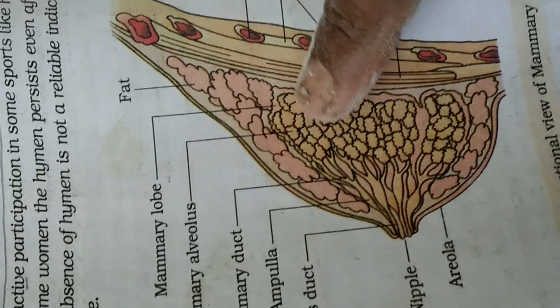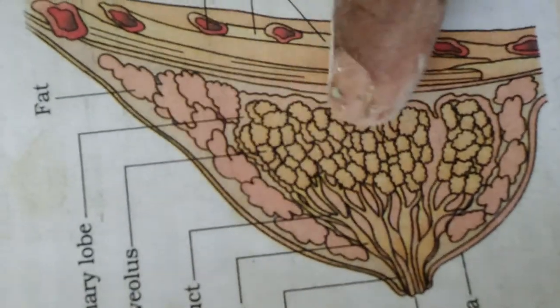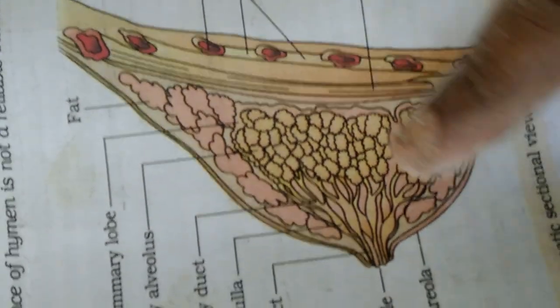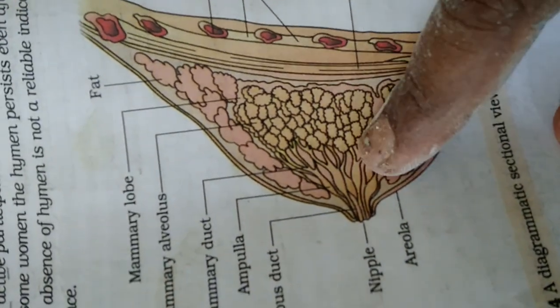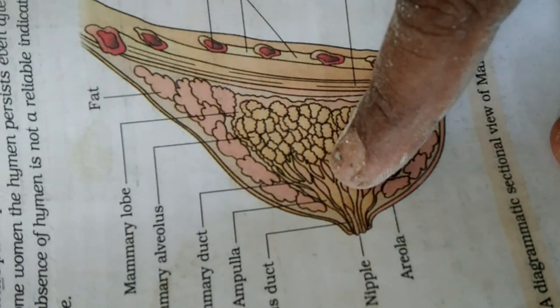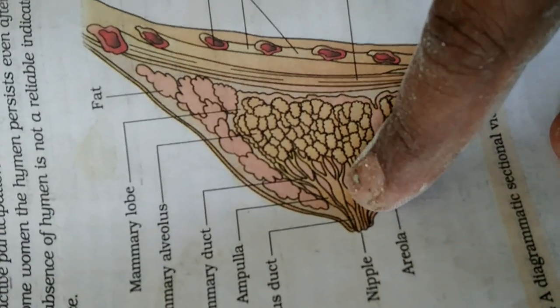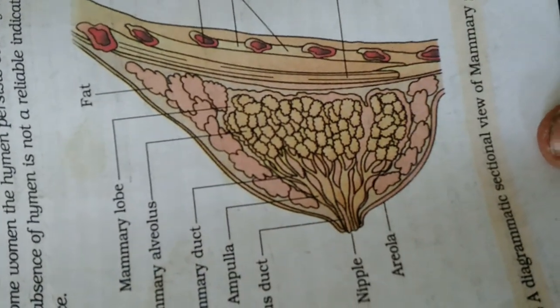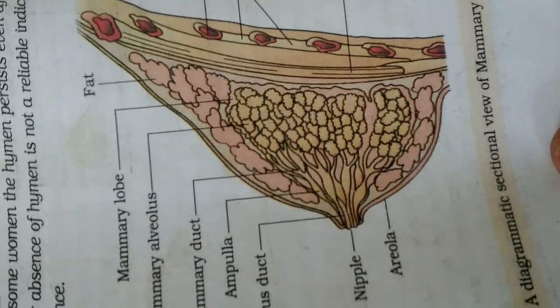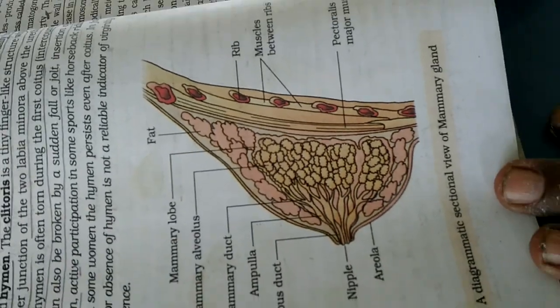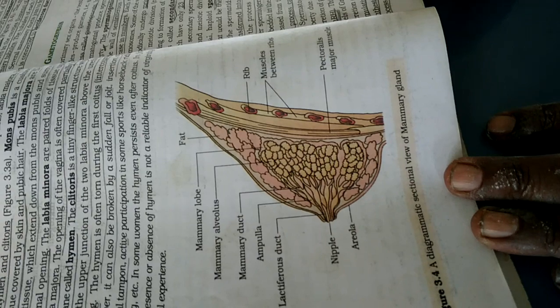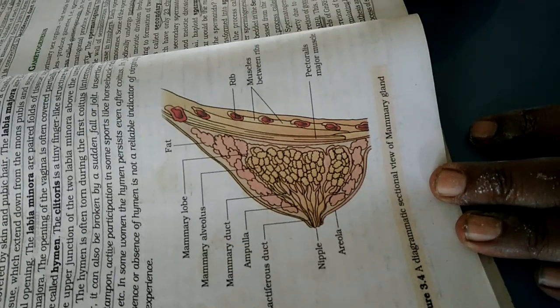Such alveolar tubules are connected to alveolar ducts, which are again connected to wider ducts called the ampulla. The ampulla is connected to lactiferous ducts, which open at the region of the nipple. It is the diagrammatic representation of the mammary gland.